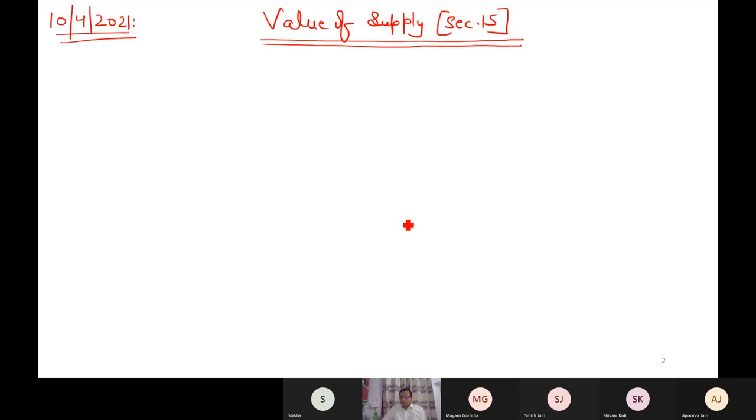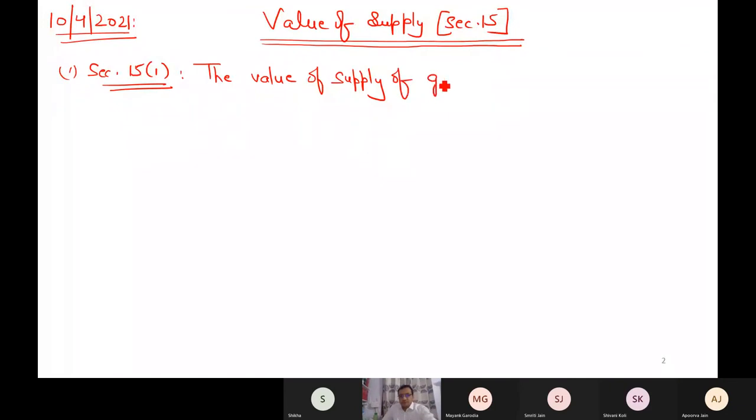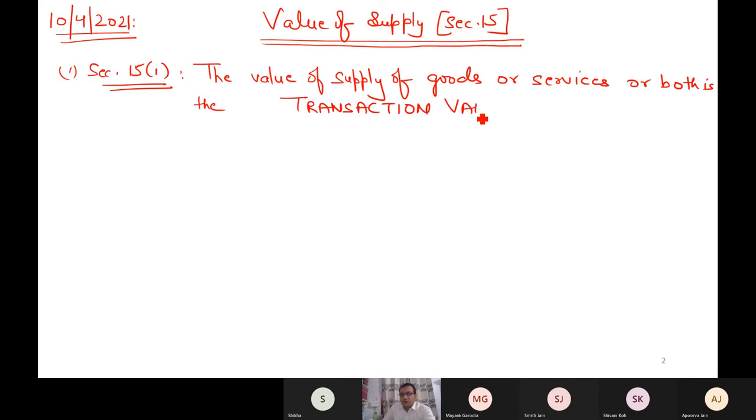Section 15, value of supply. Now it's very simple. First point. Section 15 subsection 1 says what? The value of supply is nothing but the transaction value. It's only one line. Technically you can say the value of supply of goods or services or both is the transaction value. Transaction value, that's it. Only these two words are the value of supply.